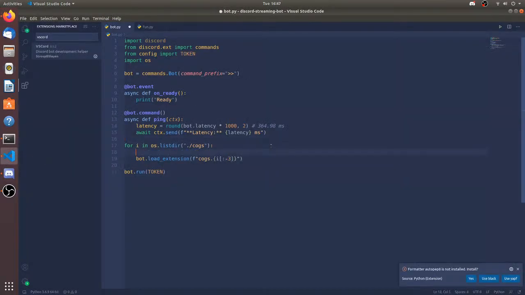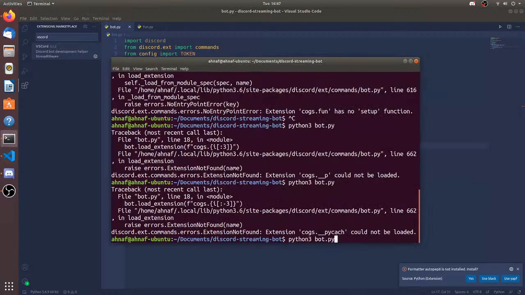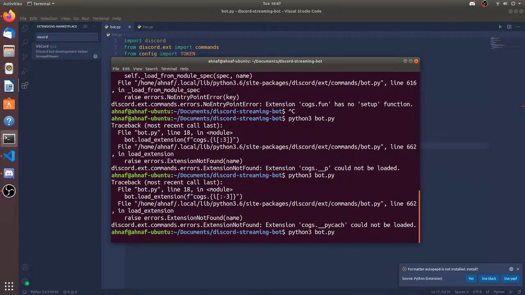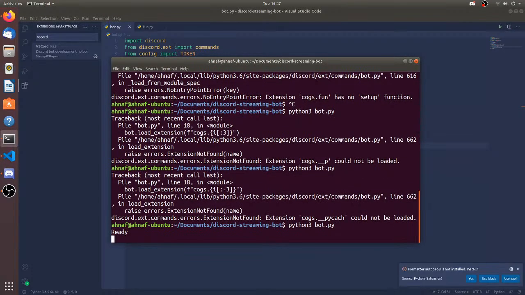Sorry guys, I keep forgetting things. If i.endswith, so let's say i is basically going to be something like fun.py. So if i ends with .py, then it's going to be working. Let's remove this. Okay, let's just do this. python3 bot.py. I guess the bot will be working now.